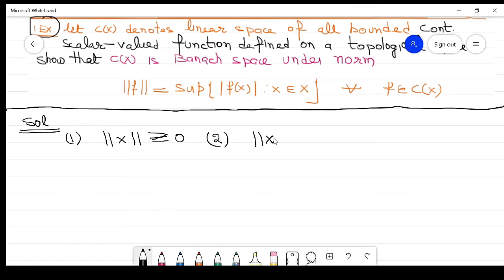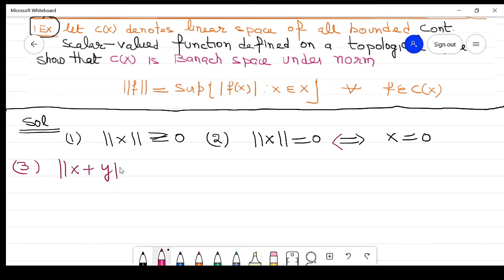If the norm of this vector is 0, then it implies that the vector is 0. If that vector is 0, then it implies the norm is 0. So this is the second property. The third property is the triangle inequality: the norm of x plus y is less than or equal to the norm of x plus the norm of y. Clear?